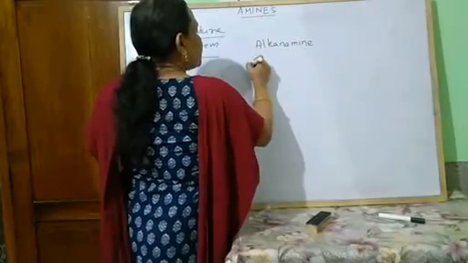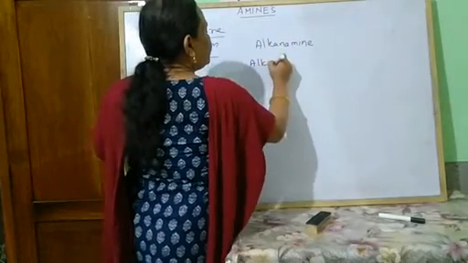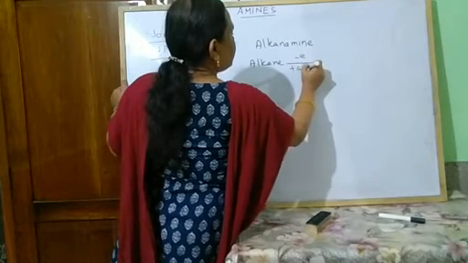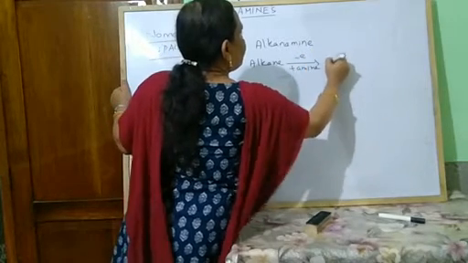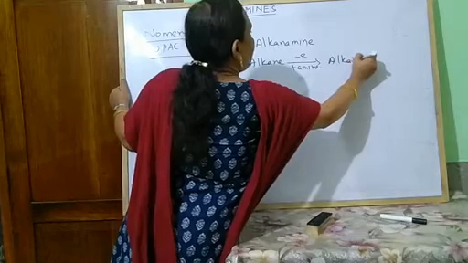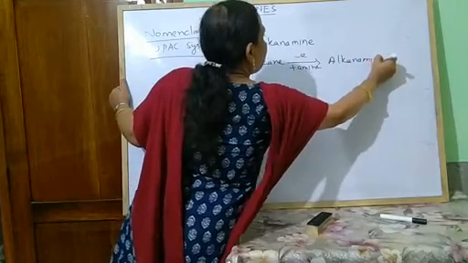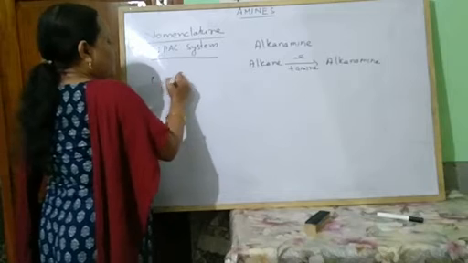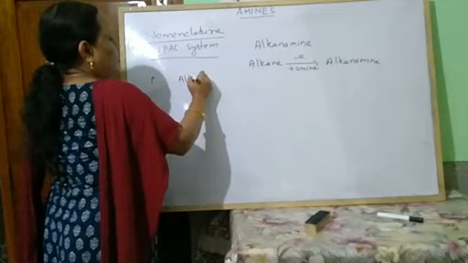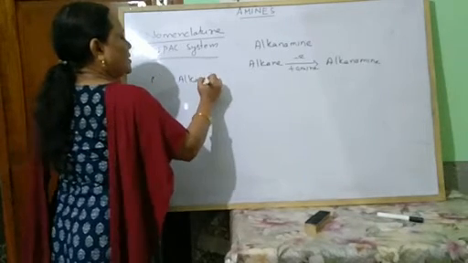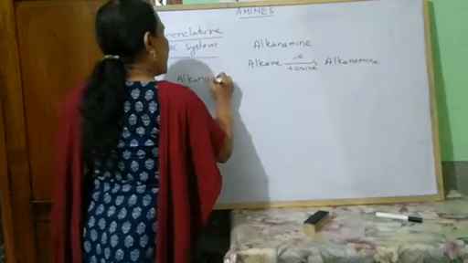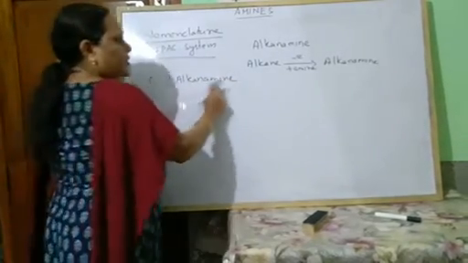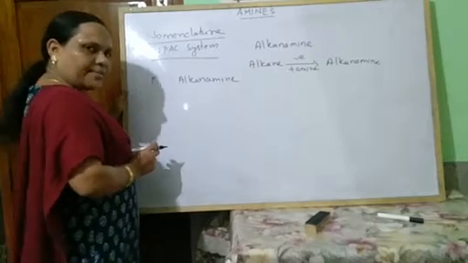Look here, what happens: alkane minus e plus amine gives rise to alkanamine. So for primary amine, this is known as your alkanamine.